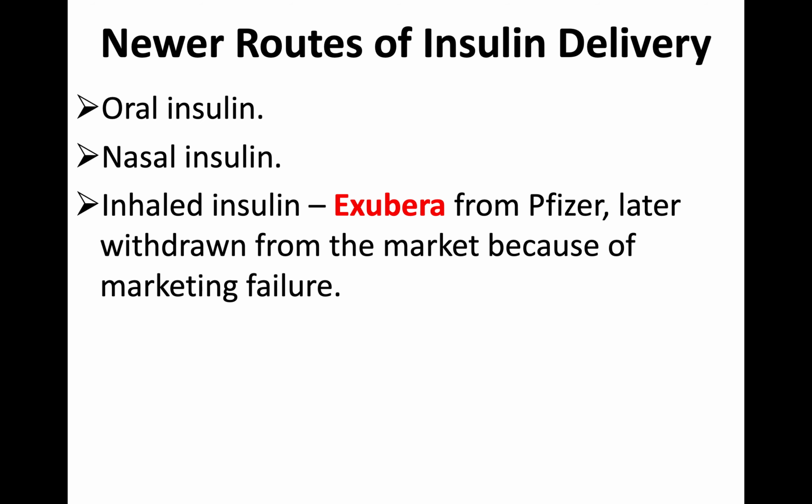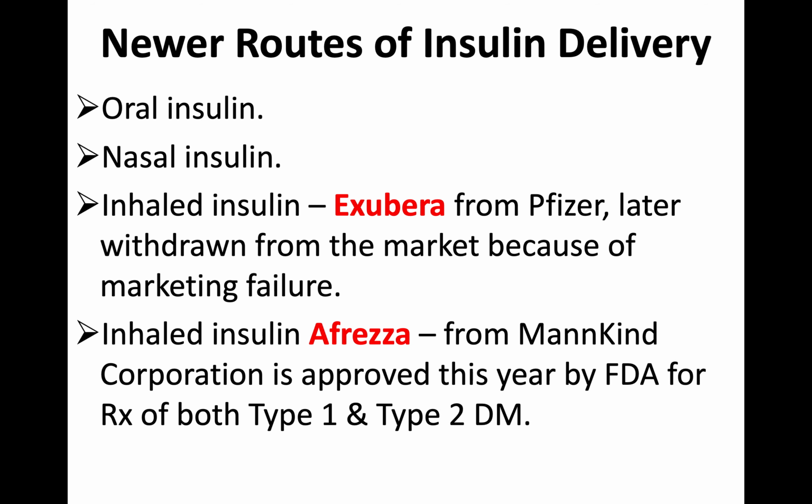It was a marketing failure, so after a few years of marketing, they withdrew it. Then we have another brand, Afrezza. It was from MannKind. Okay, this year means 2012.